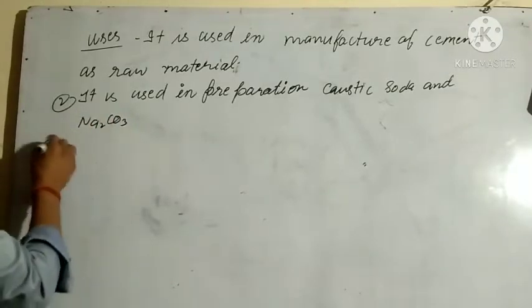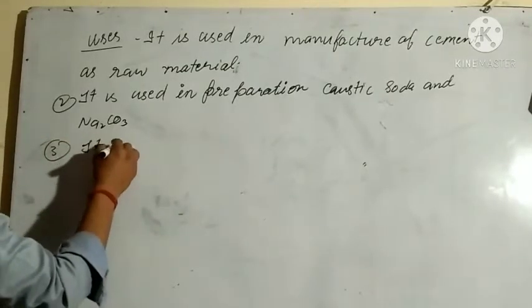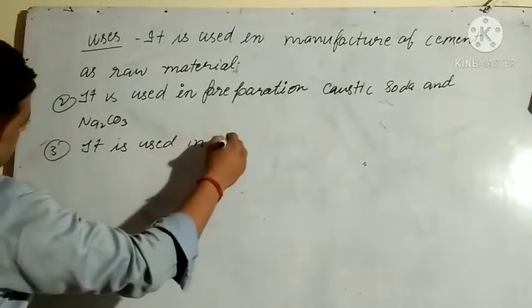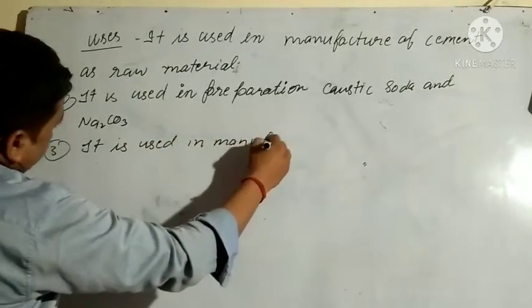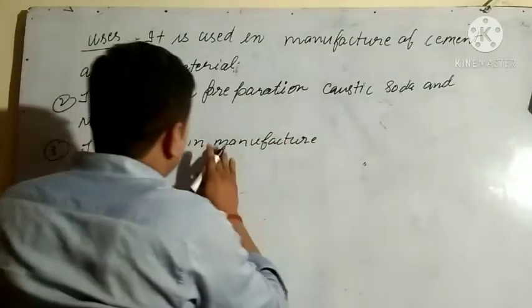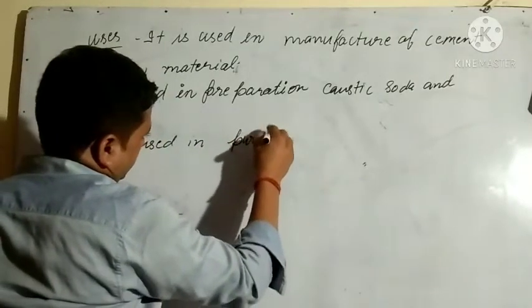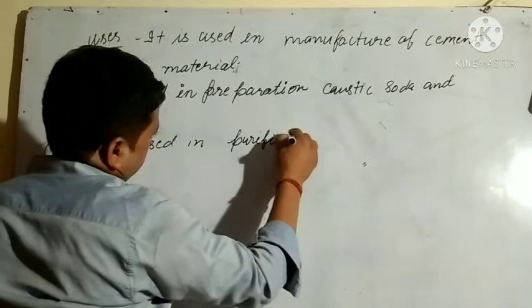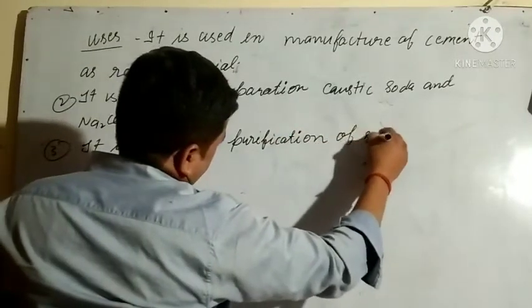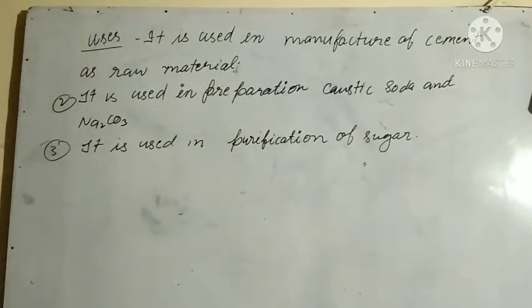Third, it is used in the purification of sugar. So these are the main uses of calcium oxide.